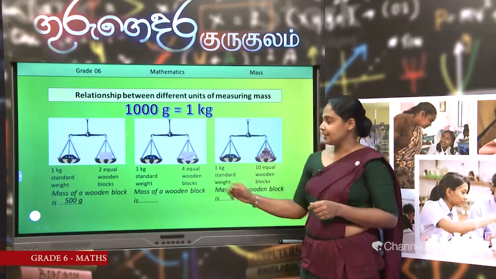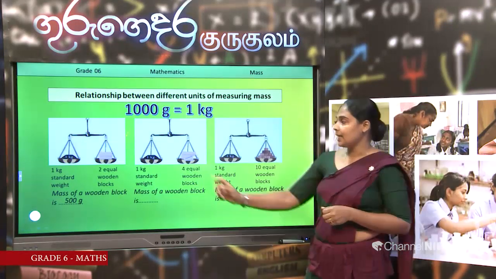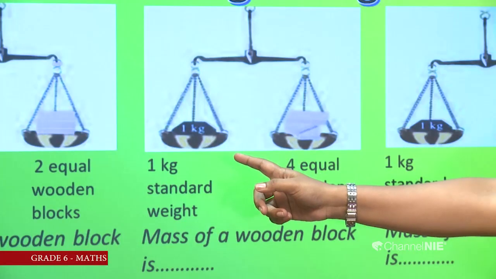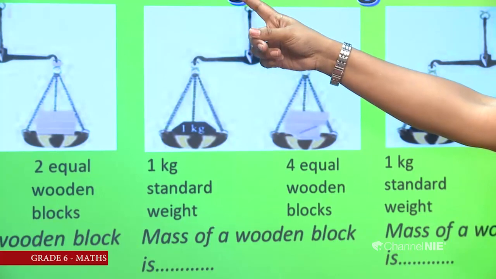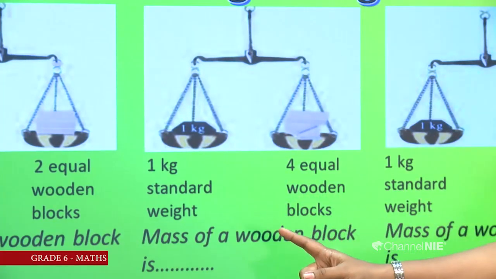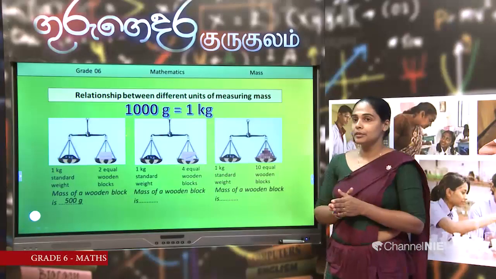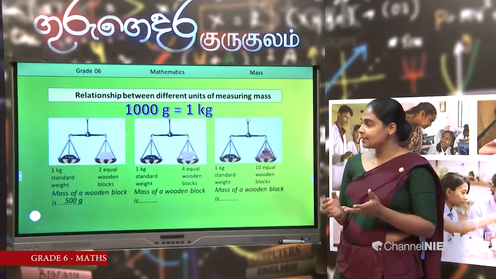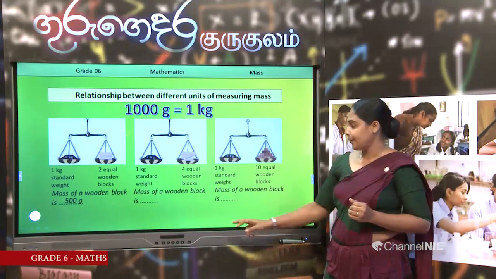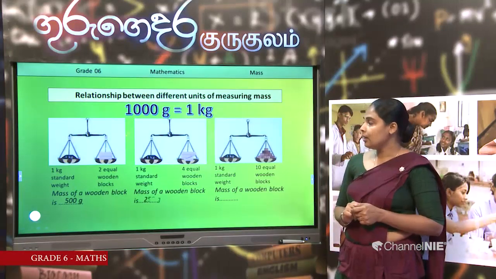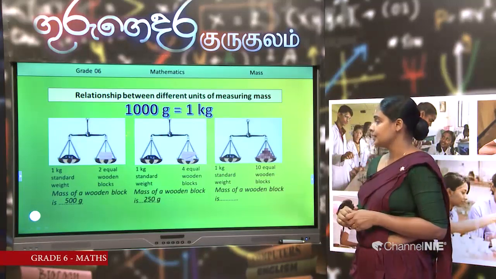Then second picture. Now there are 4 equal wooden blocks. In the other pan, the same standard weight, 1 kilogram. We know it is 1000 grams. Now 1000 grams is to be divided among 4 equal wooden blocks. Let us divide. 1000 is divided by 4. What is your answer? 250 grams.